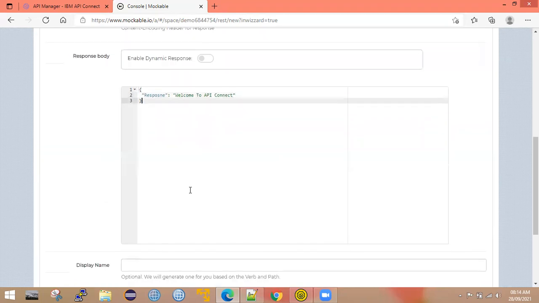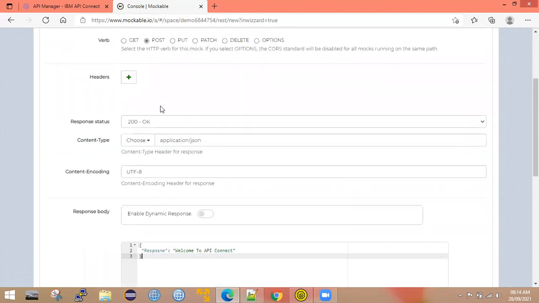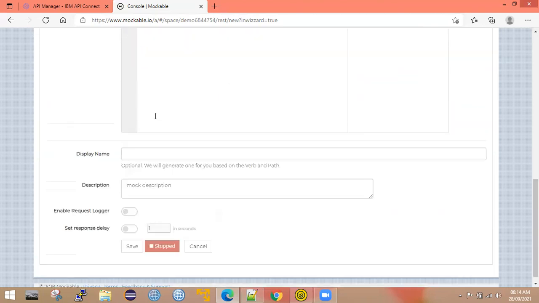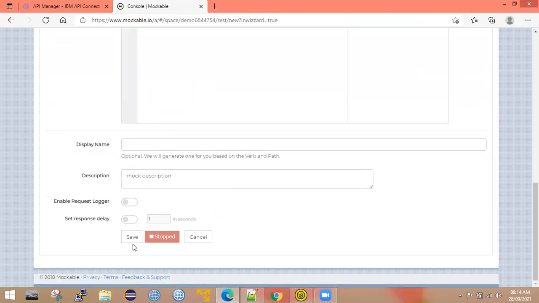Whatever request you send to this web service, it will always send this static response back to the client.